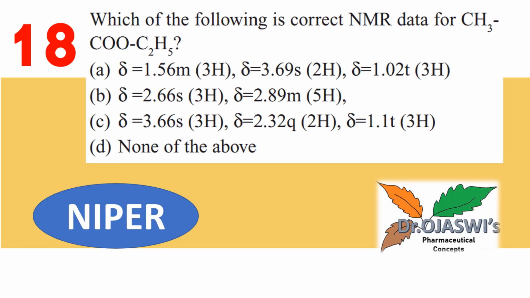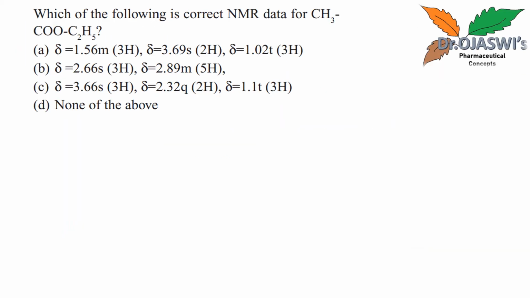Which of the following is the correct NMR data for CH3COOC2H5? Okay, so in the options NMR data is given. You can see the delta value is given, multiplicity is given, and the number of hydrogens which give that particular peak is provided. So let us see.